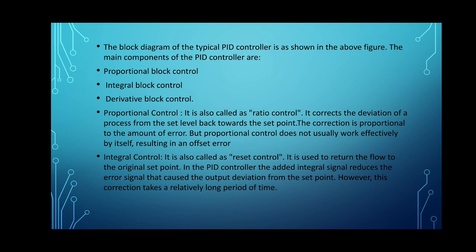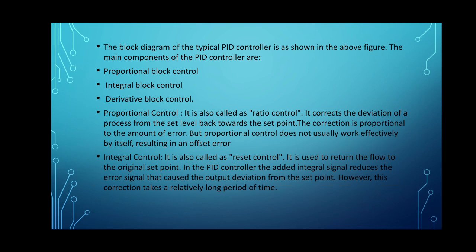What is the function of proportional control? It is also called ratio control. It corrects the deviation of a process from the set level back towards the set point. Once again, proportional control is used to correct the deviation of a process from the set level back to the set point.